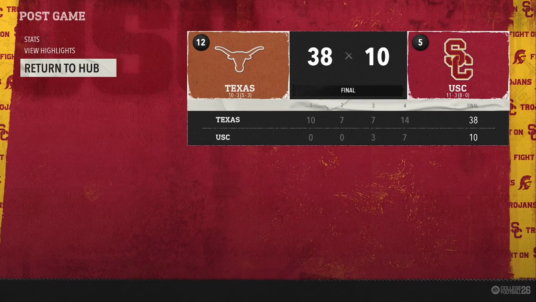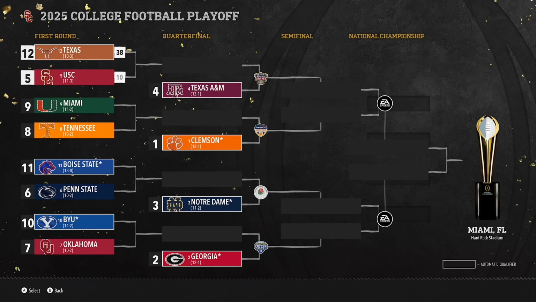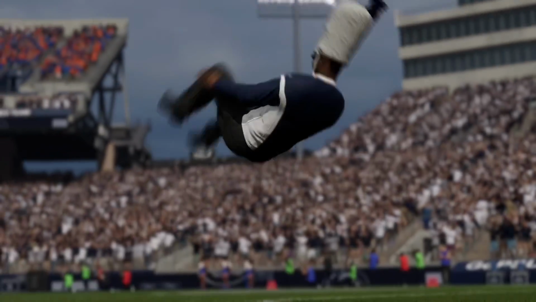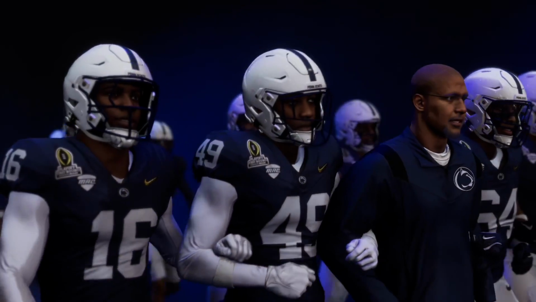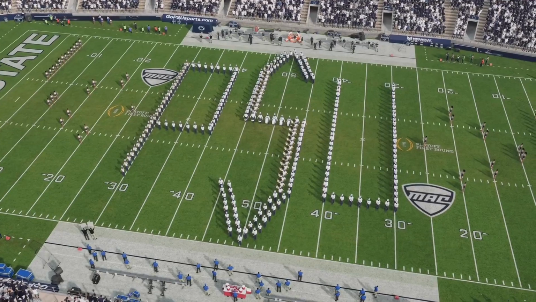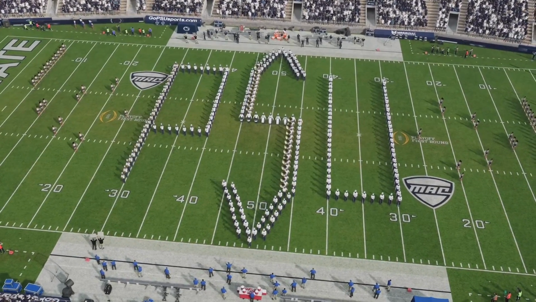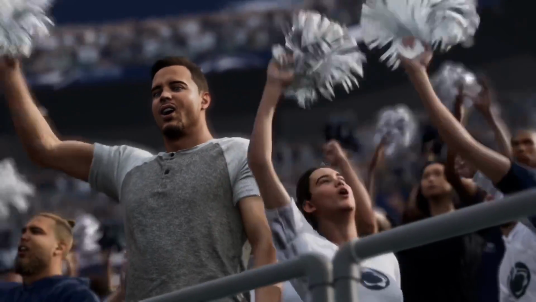But anyway, let's get into our next match. We're going to do it like it is on TV. We're going to hop into Boise State and Penn State next in Penn State Stadium. I don't remember stadiums, okay? Don't judge me. Honestly, I think Boise State might actually be able to come out with this one. I love when the guy does splits. It's hilarious. I don't know why. It's funny when dudes do splits. I've always found that funny.